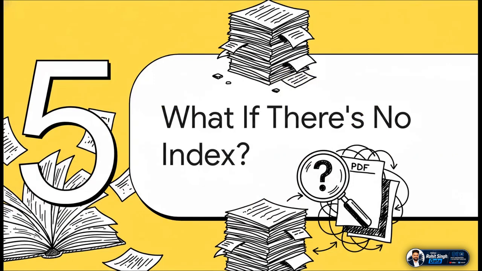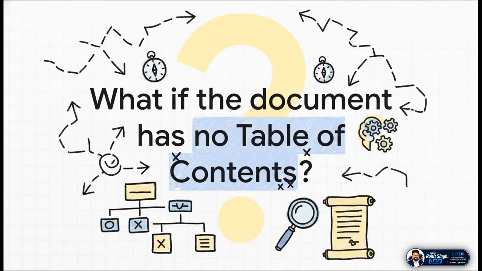All right, but I can hear you asking the question already. This sounds great for a well-structured document, but what about the messy stuff? What happens when you have a PDF with no structure at all? Let's tackle that head on. What if the document has no table of contents? Is there no map for the AI to follow? Does the whole system just fall apart?